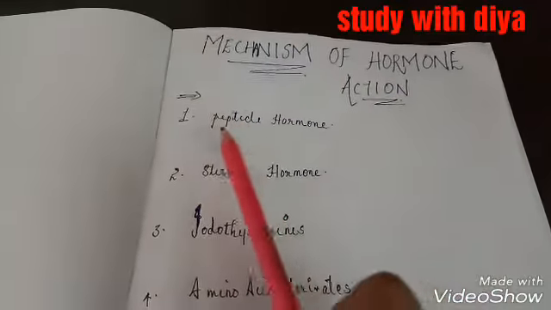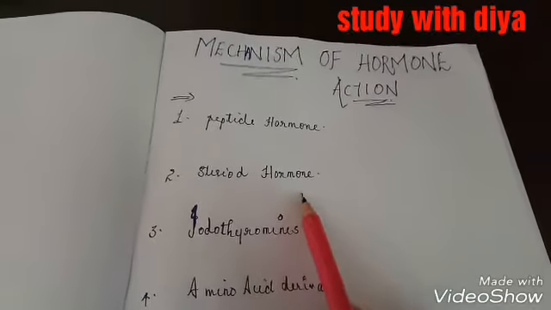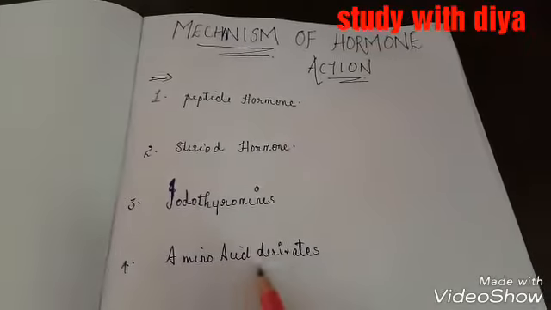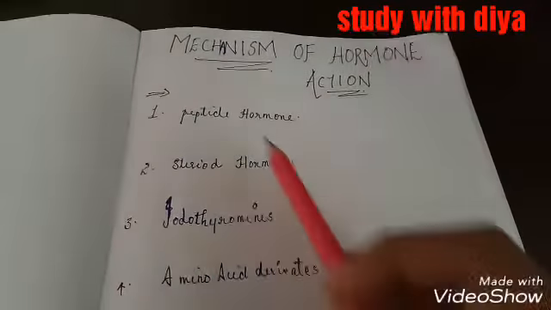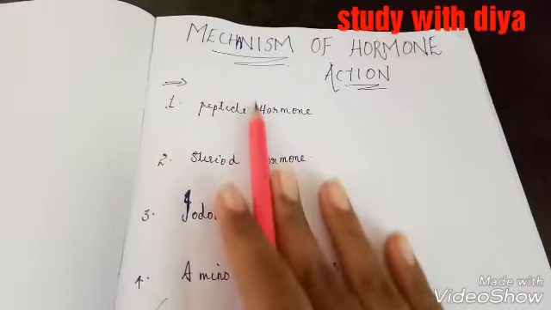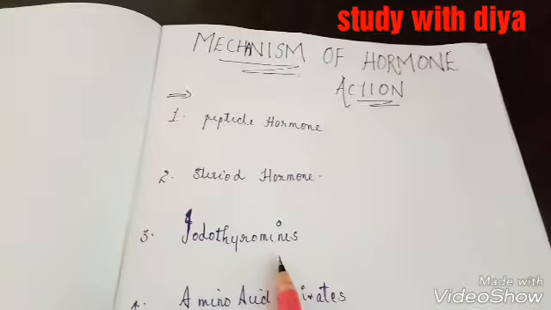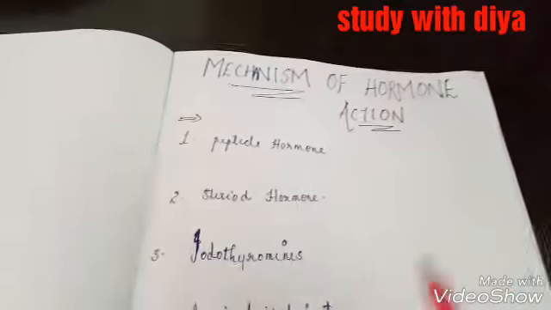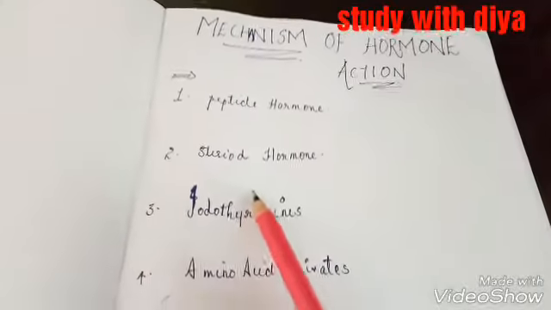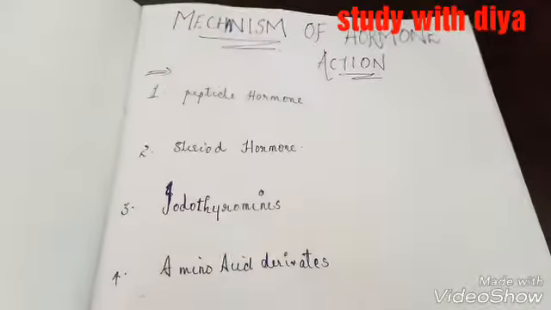The first one is peptide hormone. The second one, steroid hormone. The third one, iodothyronines. And the fourth one, amino acid derivatives. These are the 4 hormones which act as chemical messengers. Based on the chemical nature, all hormones are divided into 4 types: peptide hormone, steroid hormone, iodothyronines and amino acid derivatives.